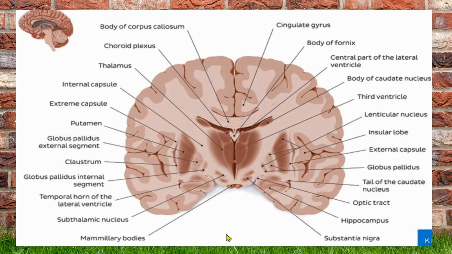In this picture, we are going to see the gray matter and the white matter content in the coronal section of the brain. We know the unit of the brain is the neuron. It consists of a cell body and axons. A group of cell bodies within the brain makes the nuclei. Outside the nervous system, it makes the ganglia.